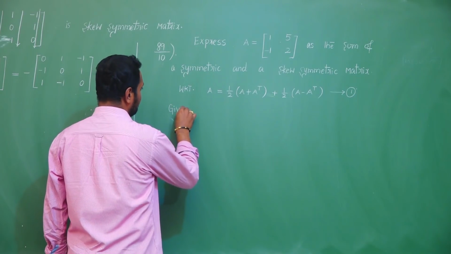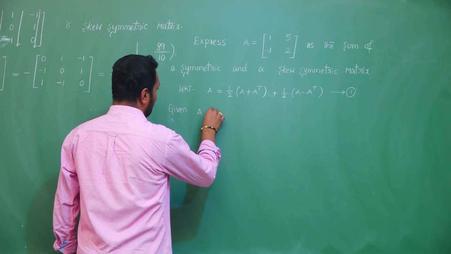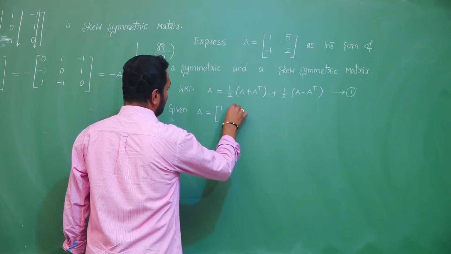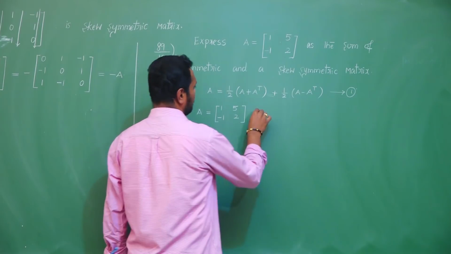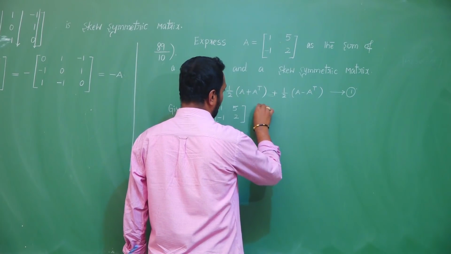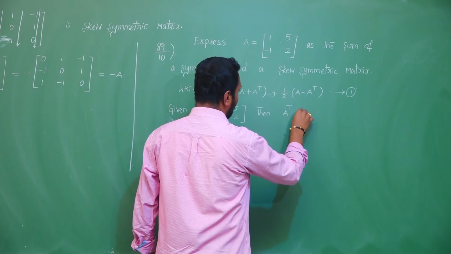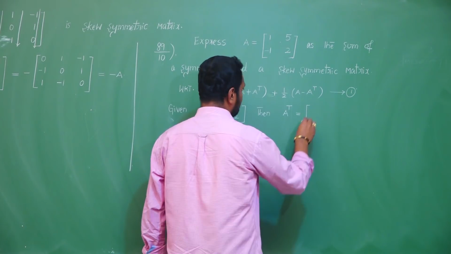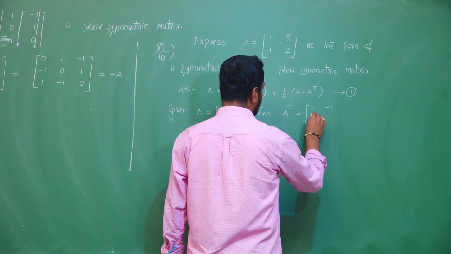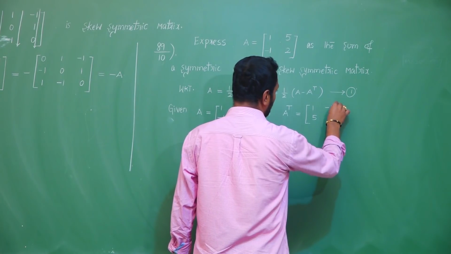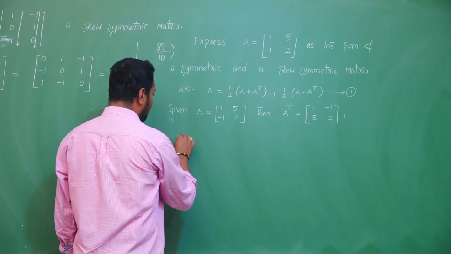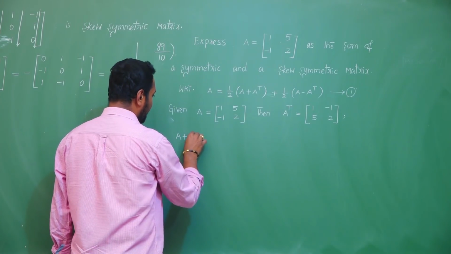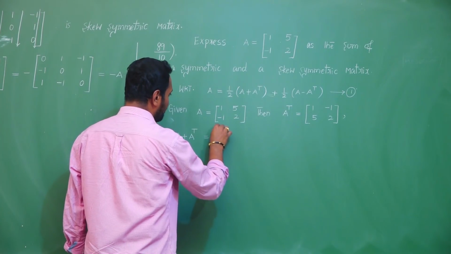Given A equals [1, 5; minus 1, 2], then A transpose equals first row 1, minus 1, second row 5, 2. Then according to this equation I have to calculate A plus A transpose.